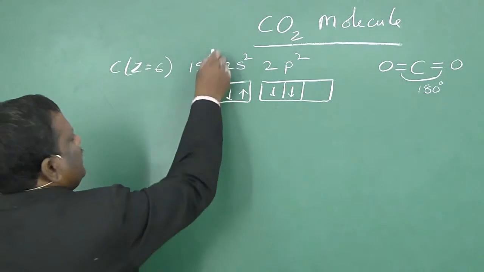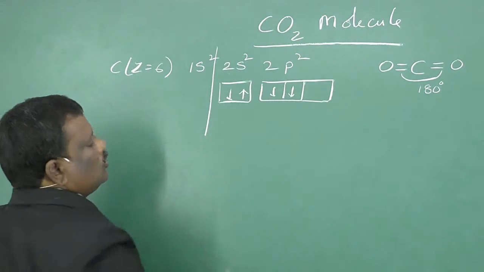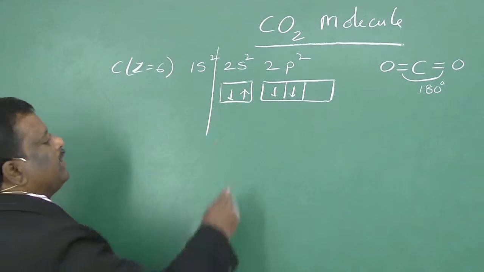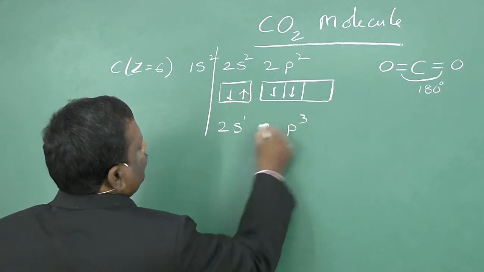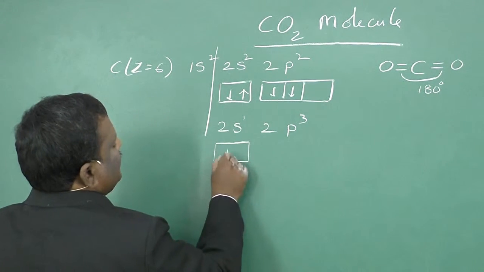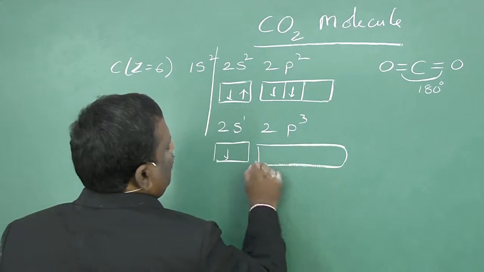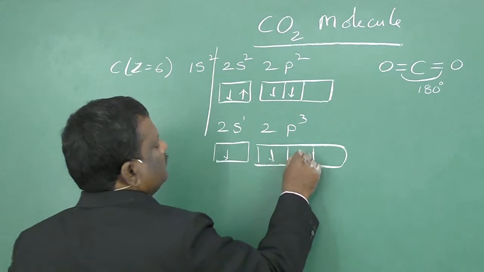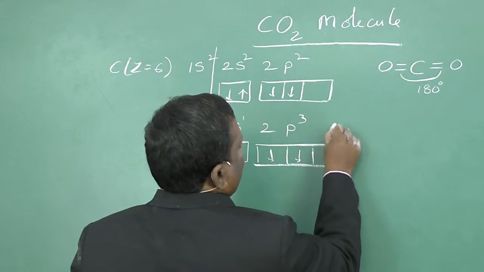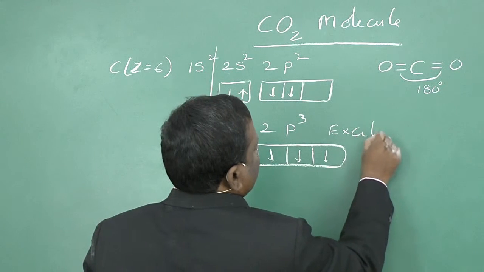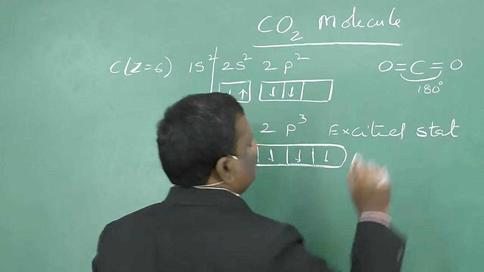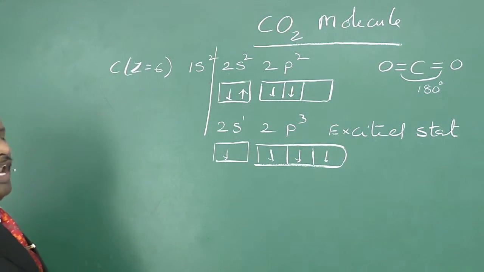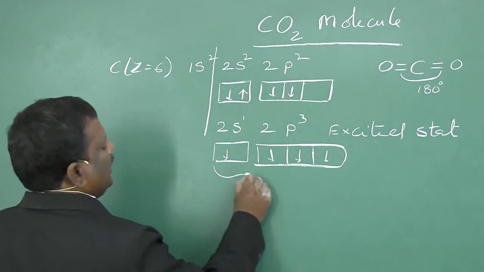In the excited state, the 2s electron will move to the 2p orbital, so that the electronic configuration is 2s1, 2p3. This is the excited state electronic configuration of carbon. Now, this carbon will be involved in sp hybridization.